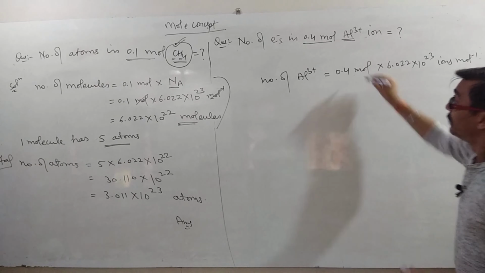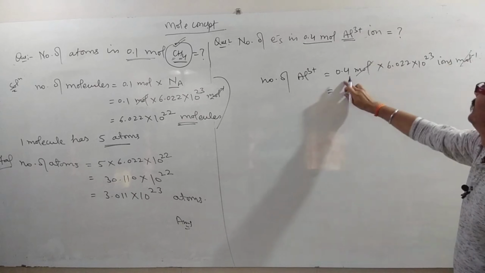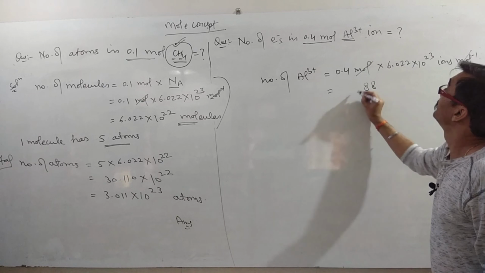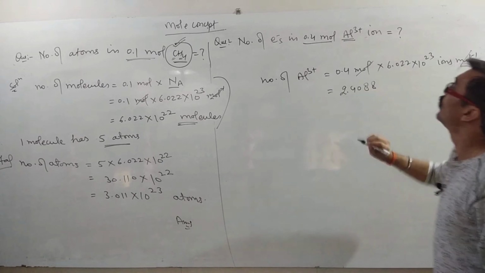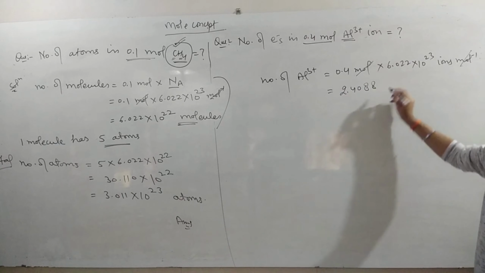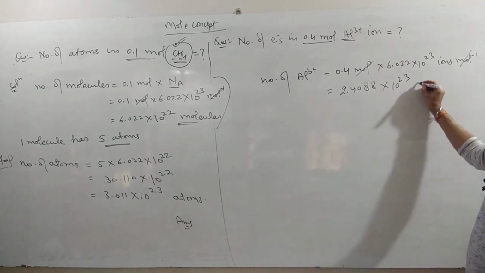Mole is cancelled by mole inverse. So you will find 2.4088 × 10^23 ions.